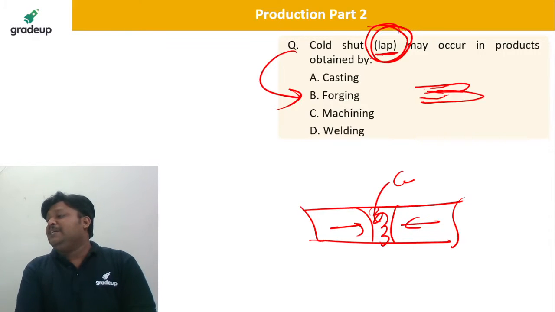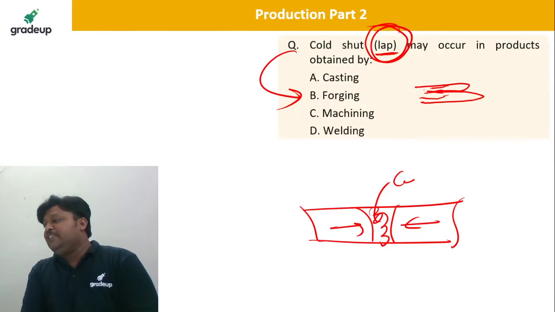So don't worry, it is not casting; lap means it is forging.